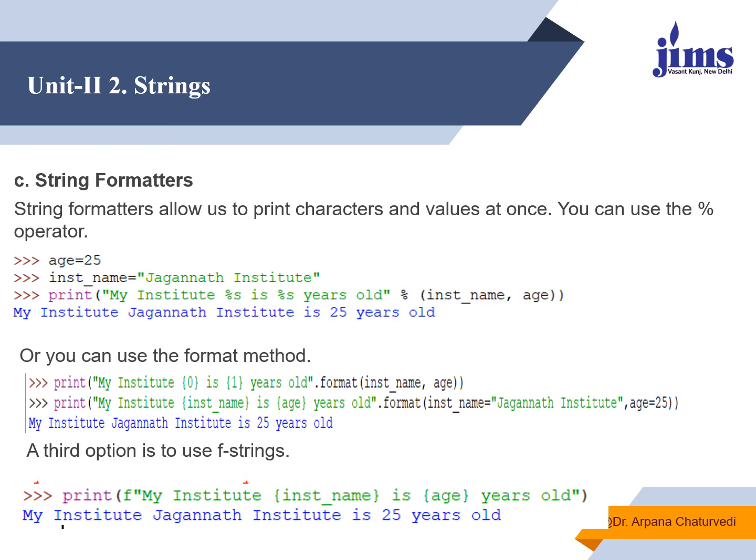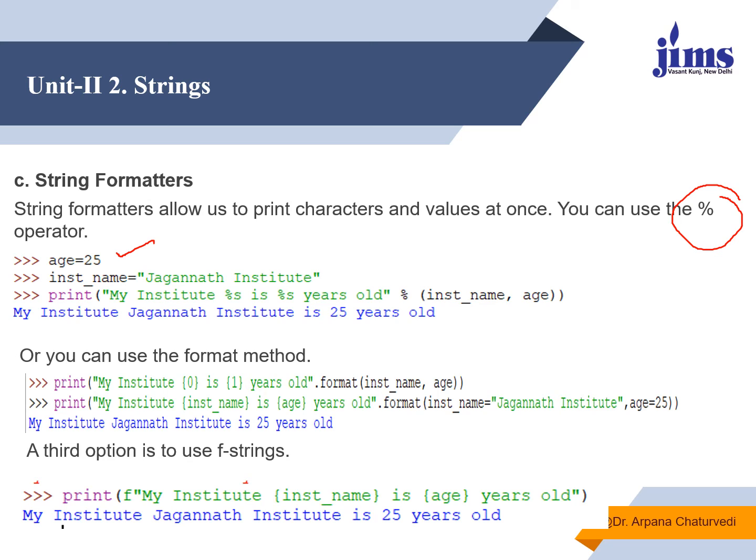Now there are string formatters also. String formatters allow us to print characters and values at once. For this we use the percentage symbol. So age is equal to 25. I have declared a variable age which is holding the value 25. I have declared a variable inst_name which is holding a string value, that is Jagannath Institute. Now I want to print my institute is, then the name of the institute, then how many years old the institute is, the age of the institute.